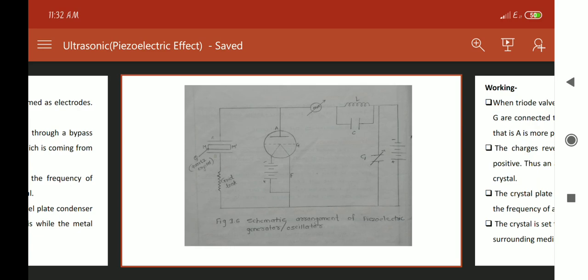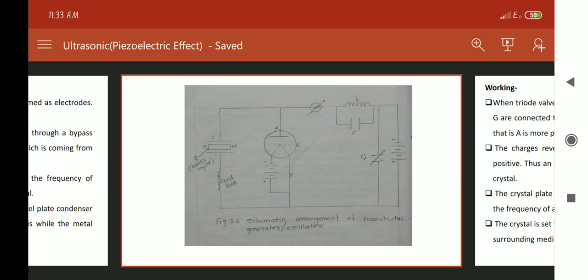Now the bypass capacitor C1 is used, and the function of this capacitor is to stop the high frequency current which is coming from the battery. One more capacitor is used, called a variable capacitor C, and that variable capacitor is adjusted in such a way that the frequency of the oscillatory circuit becomes equal to the frequency of the quartz crystal.